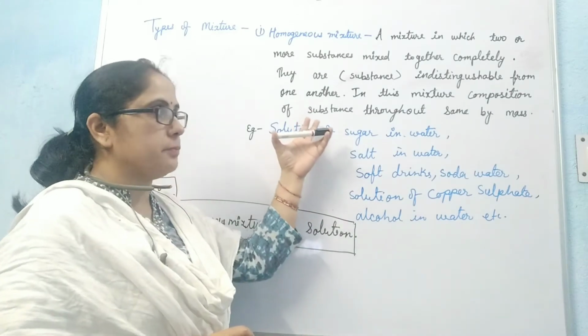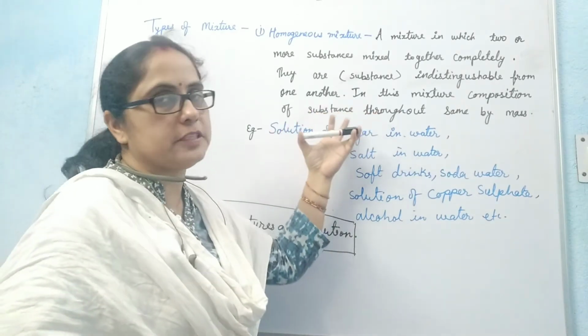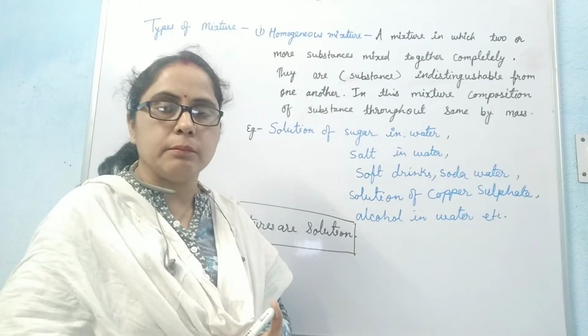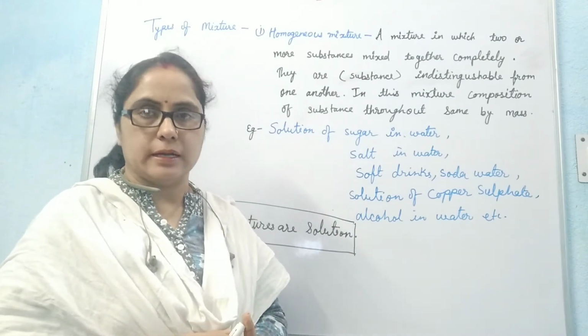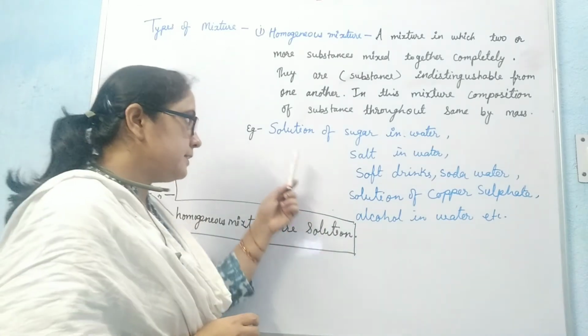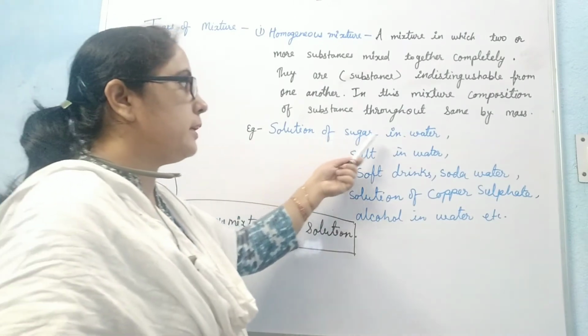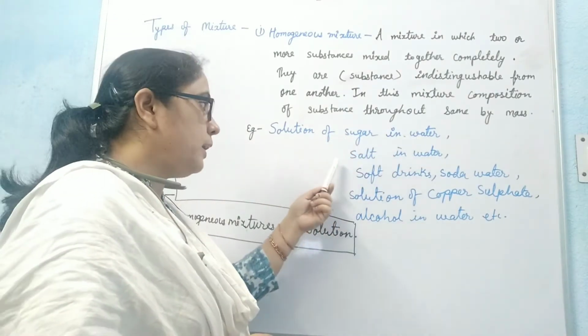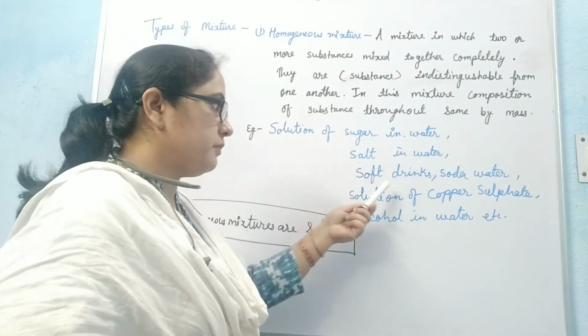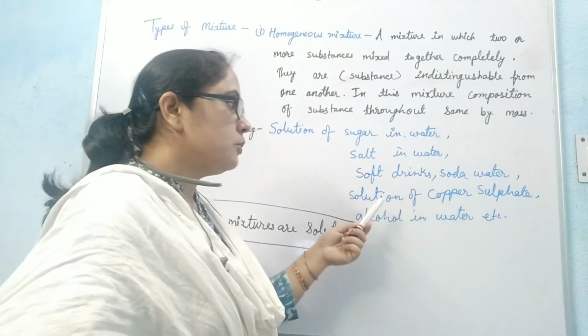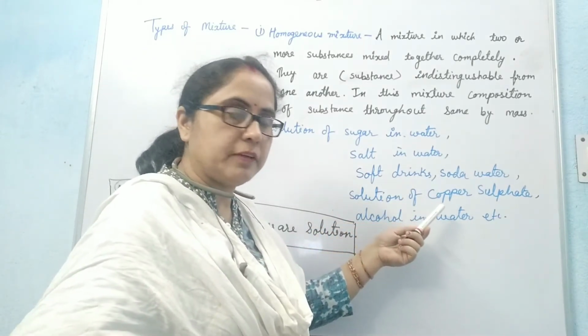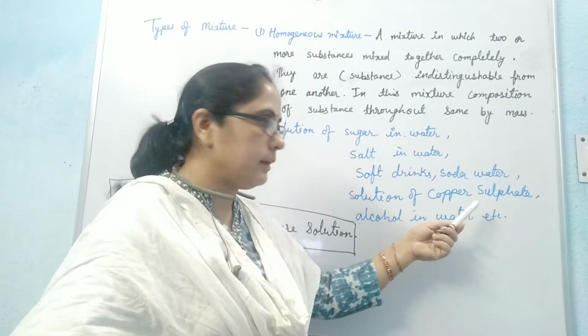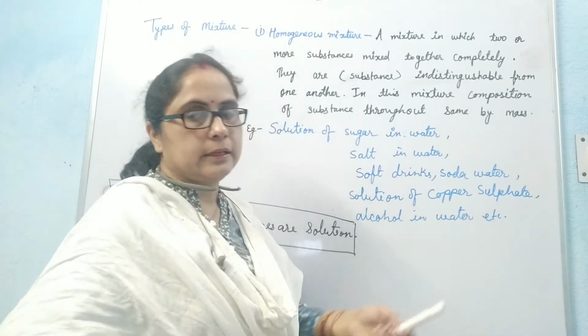In a homogeneous mixture, the composition of substances is the same throughout by mass. Examples are a solution of sugar in water, salt in water, soft drinks, soda water, a solution of copper sulfate which is blue in color, and alcohol in water.